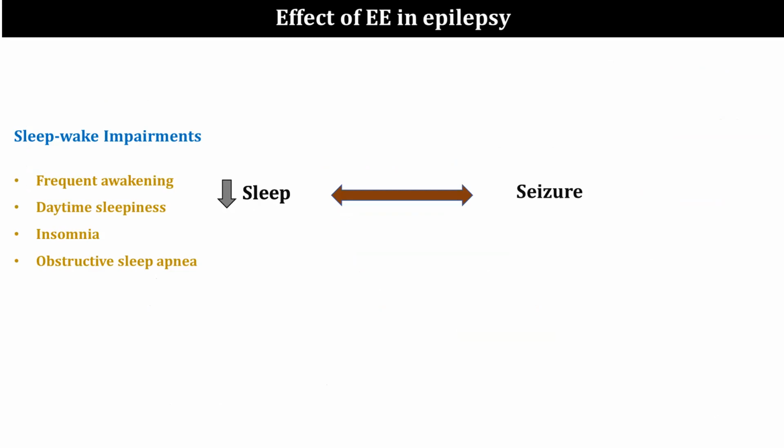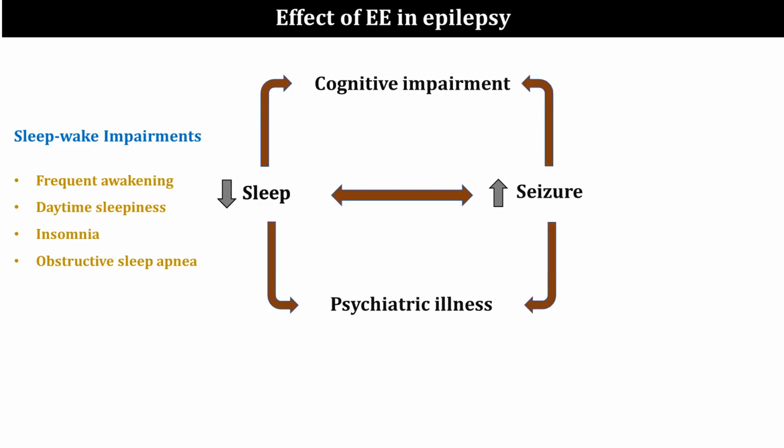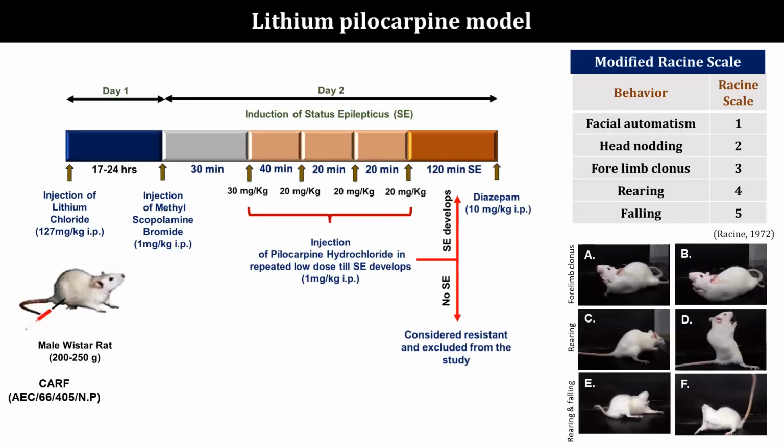If there is sleep dysfunction, it can increase seizures, and if there is a seizure during the day or at night, it can also impair sleep quality. Sleep impairment or a seizure can in turn also lead to cognitive impairment and psychiatric illnesses. Thereby they all contribute to the poor quality of sleep.